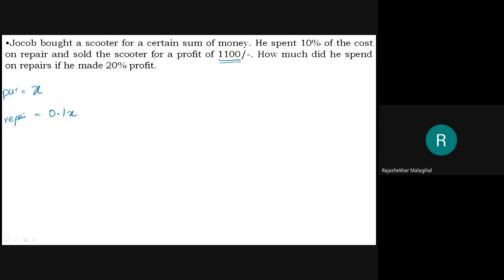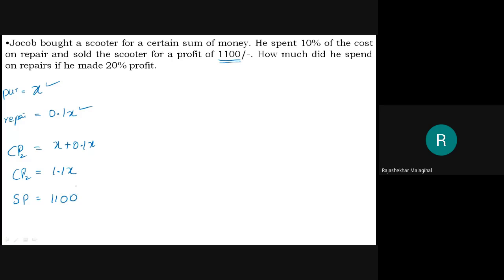And he sold the scooter for the profit 1100. But here the new cost price is x plus 0.1x, because this is the purchased amount and this is the repair amount, total cost price. This is 1.1x, this is CP2. Then he sold it for 1100.